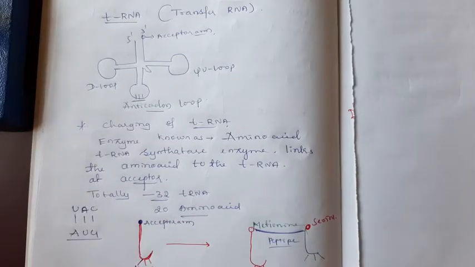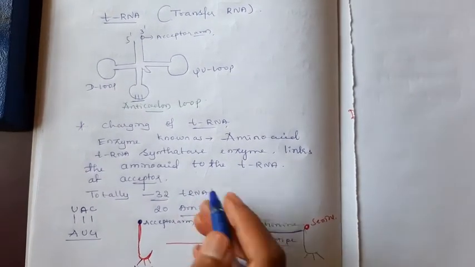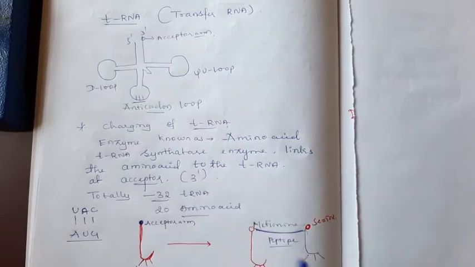The amino acid tRNA synthetase enzyme is very necessary for linking the amino acid to the tRNA at the acceptor arm in the 3' end.